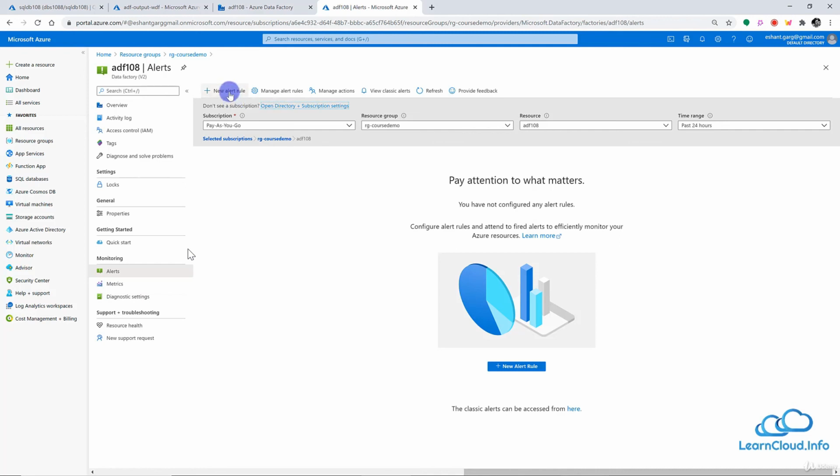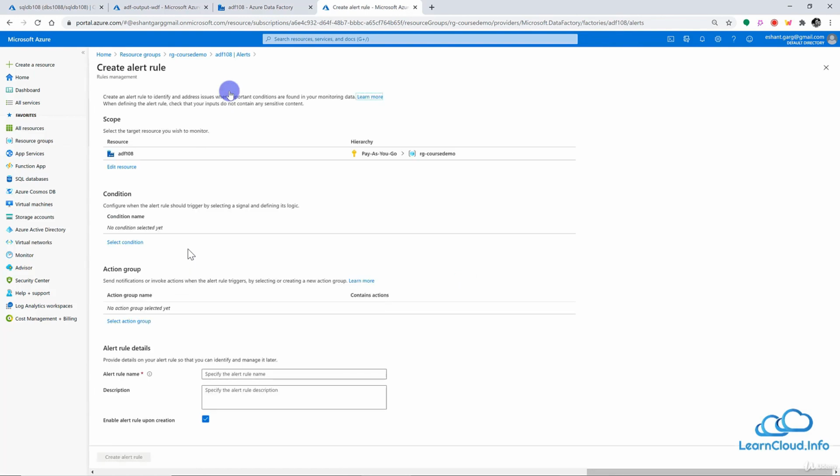So we can click on, for example, the new alert rule here. And here, first you have to select the scope. Now here, which service, which resource you are talking about. So right now we are inside the Azure Data Factory. So by default, it has chosen the Azure Data Factory, although you have the option to change the resource here if you want. And then what is the condition we want?